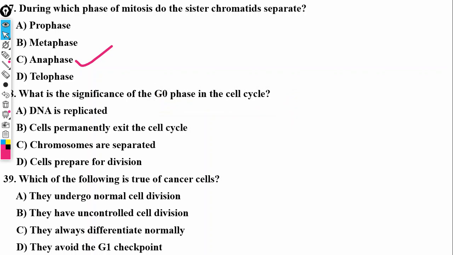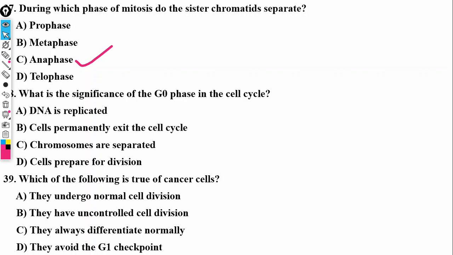Now, the G0 phase I said is related to the gap one phase, so it's also called the G0 phase. It's where the cell actually rests. That's the terminology that is used for it, that the cell is resting, and that is when it stops dividing. That's just naturally what it does. Some cells can actually remain in this phase forever, such as nerve cells, before they die. So what is the significance of this phase?